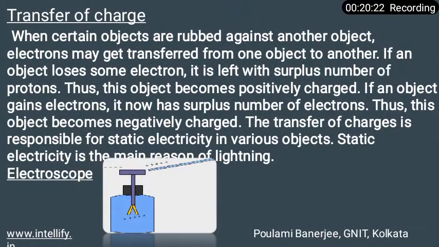but some time later the gold leaves resume their normal position, and this happens because they lost their charges. If they lost their charge, there are no similar charges, and no question of repelling each other. This loss of charge is basically called electrical discharge. As they lose their charges after some time, they resume their normal position, and this process of loss of charge is called electrical discharge.